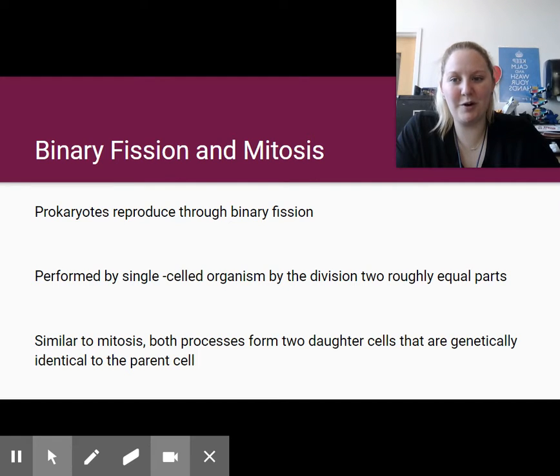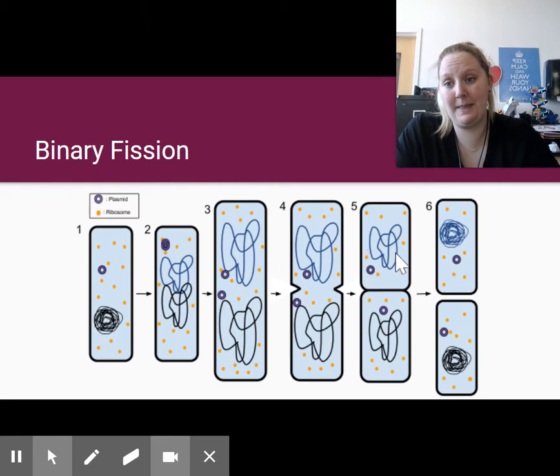Prokaryotes perform binary fission. They are single-celled organisms that divide into two roughly equal parts. It is very similar to mitosis because the two processes make two daughter cells that are genetically identical to the parent. Again, just because this is reproduction, it is given its special name.